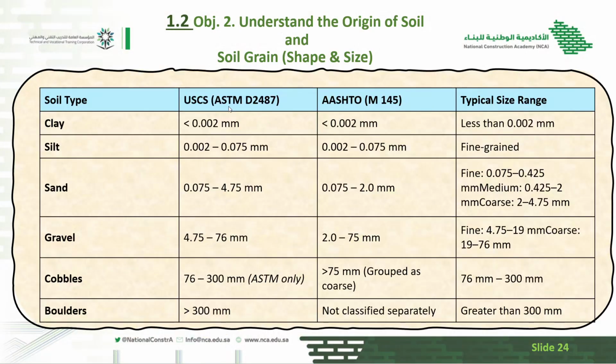So you can see there are different sizes again. If the size is less than 0.02 mm, it is clay. If it is between 0.02 and 0.075, silt. This range is sand, more than this is gravel, in between this it is cobble, and if it is more than 300 mm, it is called what? Boulders.